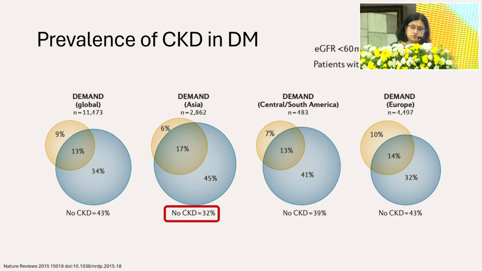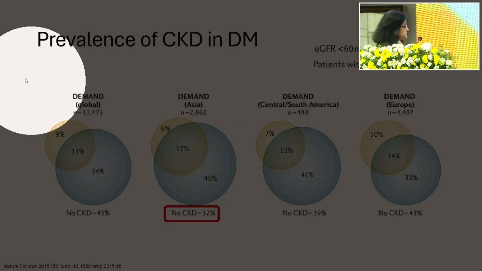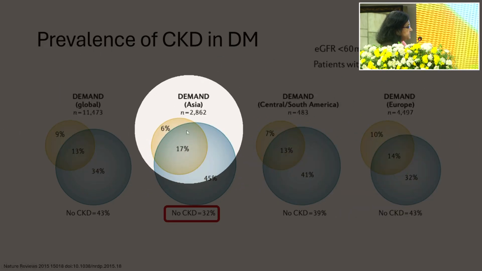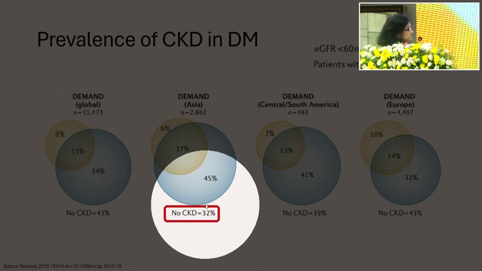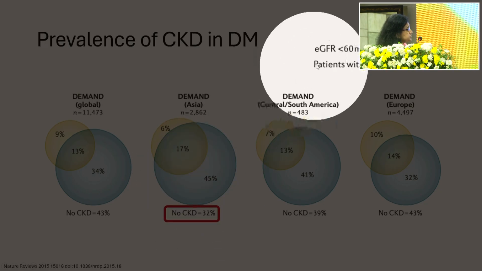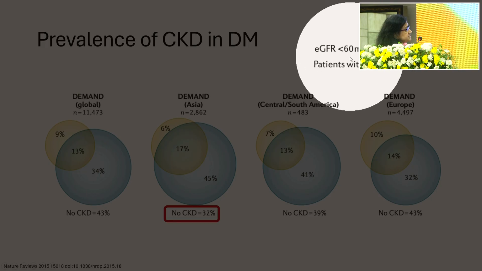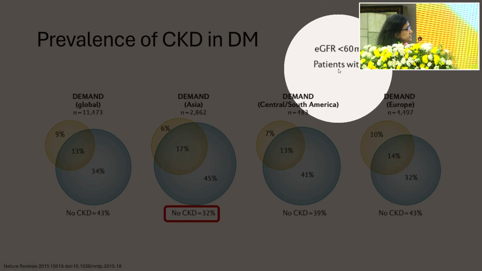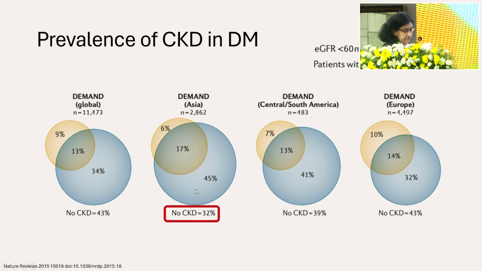Now moving on to the other part of the talk, we all know that the prevalence of CKD in people with diabetes is quite high. In fact, this study, which was done looking at the prevalence of CKD around the world, showed that particularly in Asia, people with diabetes, 2/3 of them have CKD. Only 1/3 of them have no CKD. And CKD was defined either as an eGFR of below 60 or a patient with albuminuria. So very high prevalence and very under-recognized and under-diagnosed.